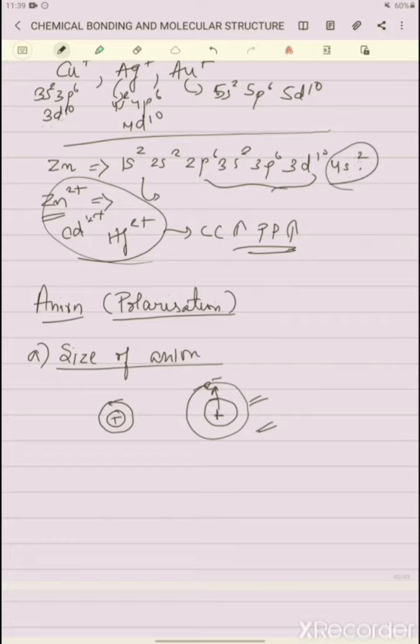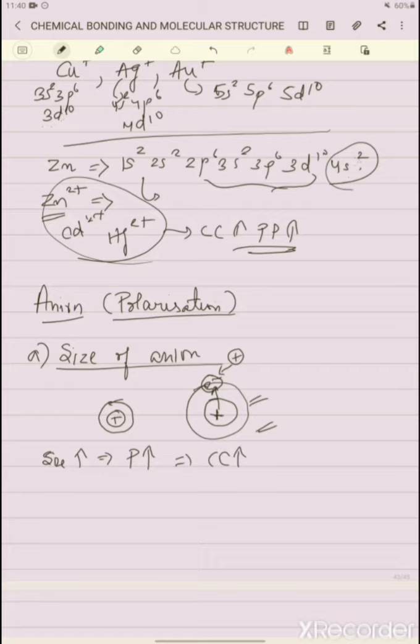So the hold of the nucleus on this electron is less. If a cation wants to attract this electron, it will get attracted easily. So the anion will get polarized more, and the covalent character will also increase.